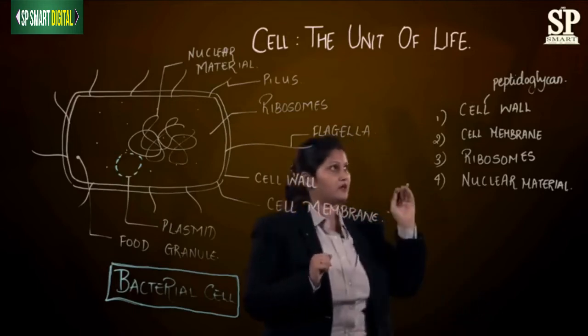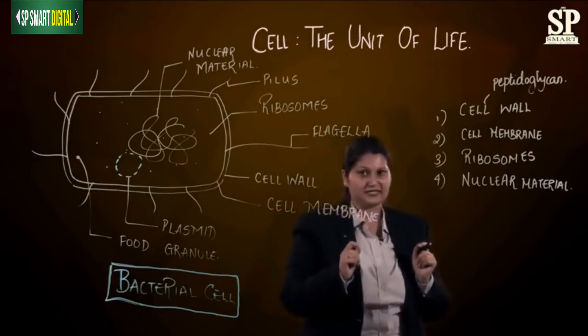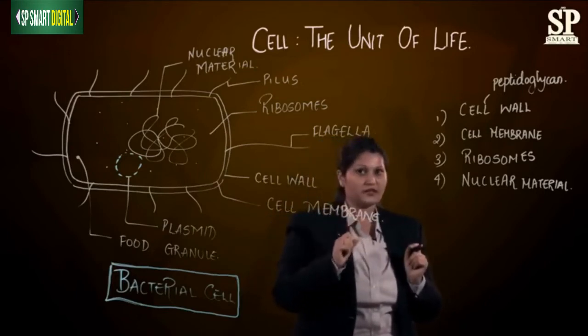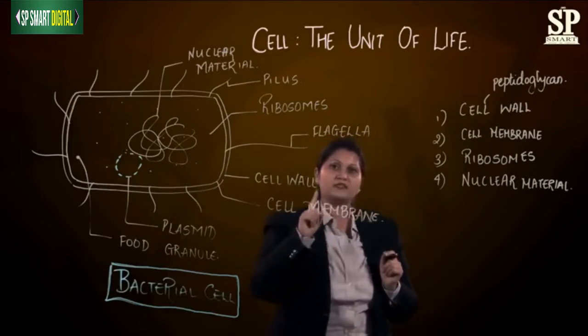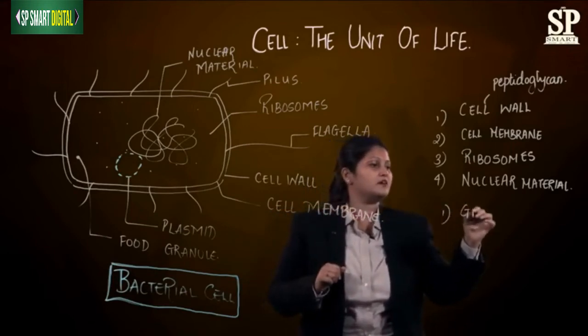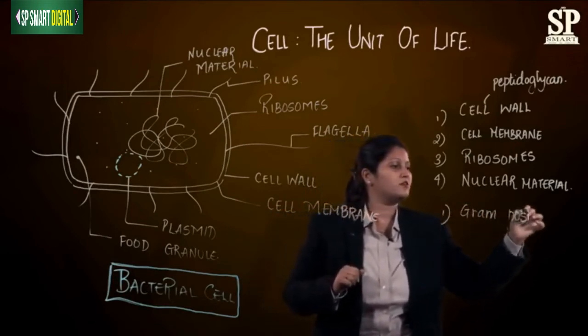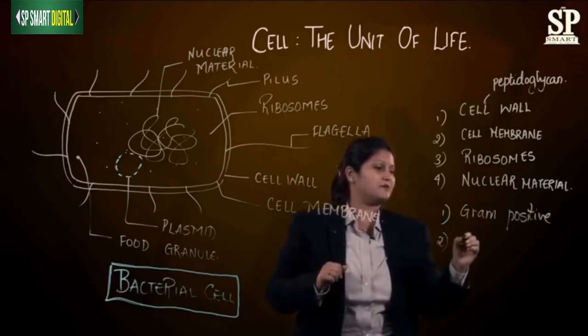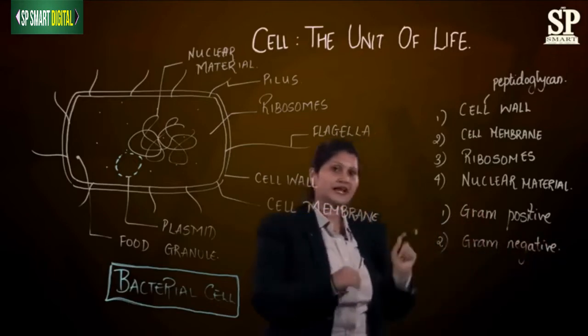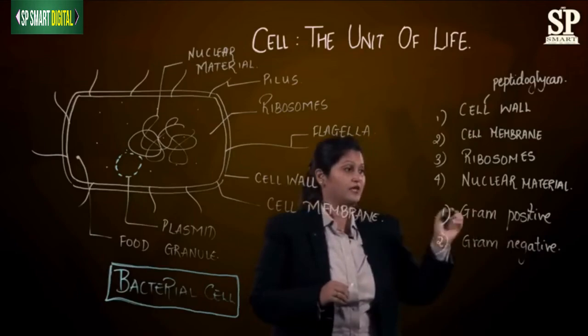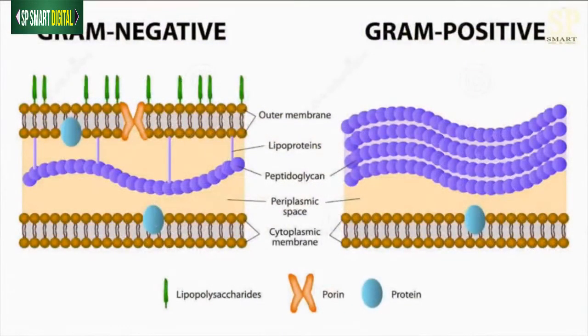Now one more important thing, on the basis of this peptidoglycan content, whatever is the content of this peptidoglycan, scientists have divided these bacteria into further two types. The first type we call as gram-positive bacteria and the second type is gram-negative bacteria. Now the classification which I have given you just now, it means that these gram-positive organisms have a very thick layer of peptidoglycan and gram-negative organisms will have a thin layer of peptidoglycan. This was one reason why this classification is done.